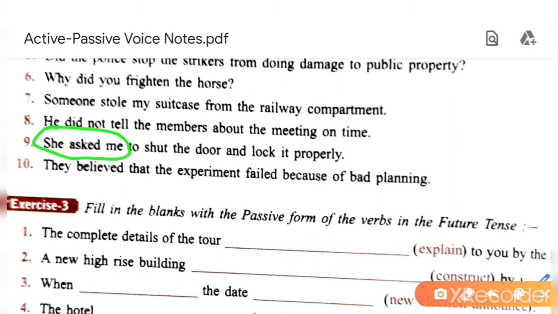Okay. Then the tenth one is, they believed that the experiment failed because of bad planning. When the sentence starts with they believed, then to change it into passive voice you can write it is believed that.